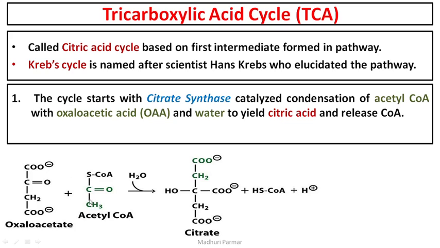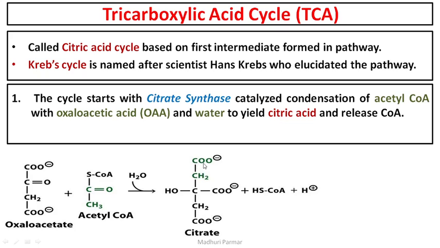This occurs with the help of an enzyme called citrate synthase, so it is a citrate synthase catalyzed condensation. One H2O molecule is added, and the reaction of acetyl CoA with oxaloacetate and water yields citric acid. So the input is oxaloacetate plus acetyl CoA plus water, and the output is citric acid.